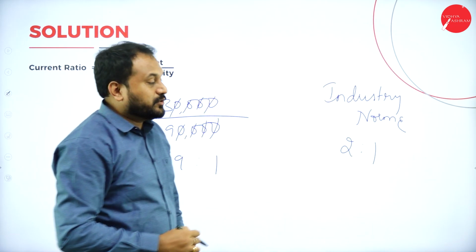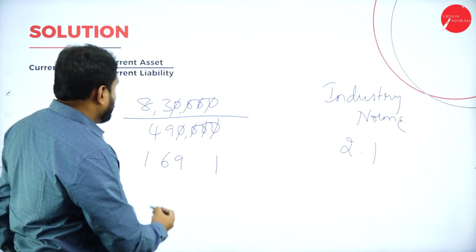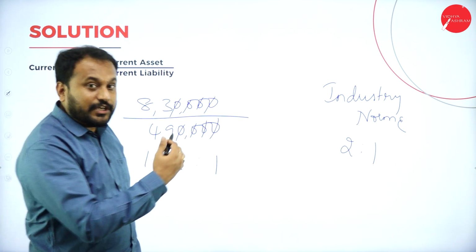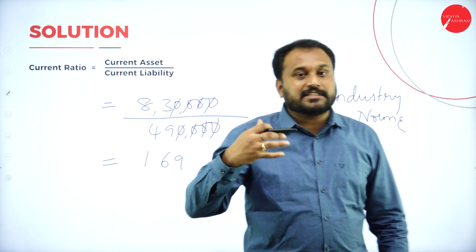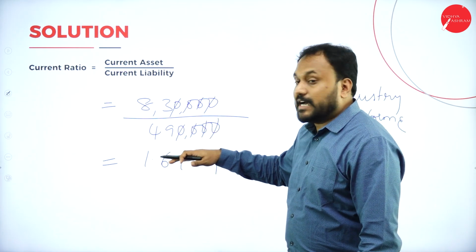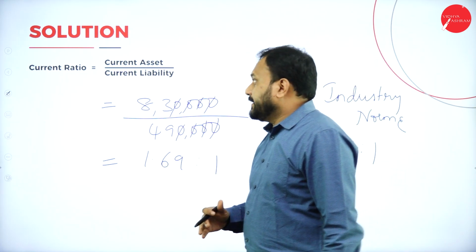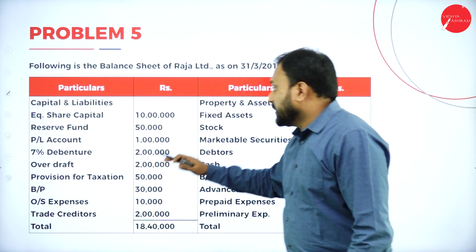That means you should have twice the assets than the liability. But here how much? 1.69. That means here the current ratio, the solvency ratio, is a little less. Right? The current assets are less here according to the industry norms. Next one we are supposed to go with, we have one more.